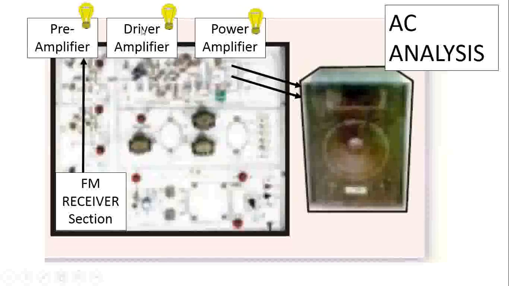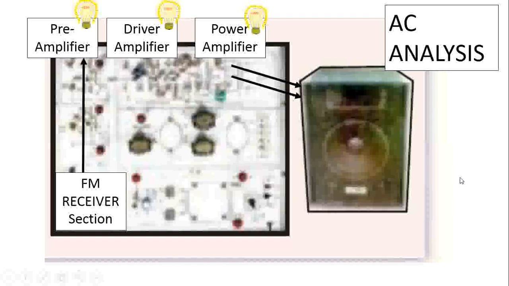After the driver amplifier, if you take the reading, immediately you will understand that the voltage is boosted in this stage. Finally, the power amplifier is used to boost the current or power of that signal, and the boosted signal is given to the loudspeaker, which finally converts the electrical signal into sound. So this is the AC analysis.